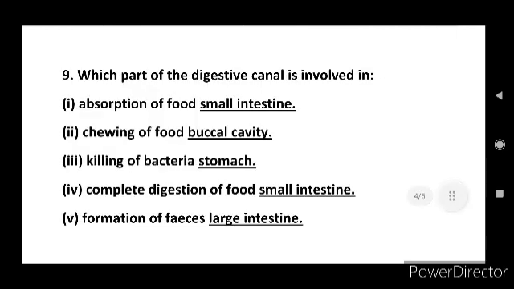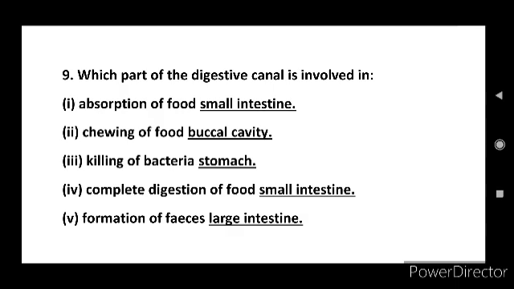Okay, and next question here, ninth question, which part of the digestive canal is involved in the following? First, absorption of food. Here the absorption of food is taking place in the small intestine. The digested food passes into the blood vessels in the wall of the intestine. That process is called absorption, right? So here food is absorbed in the small intestine.